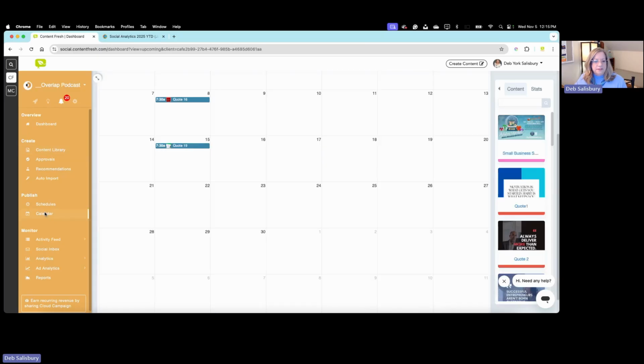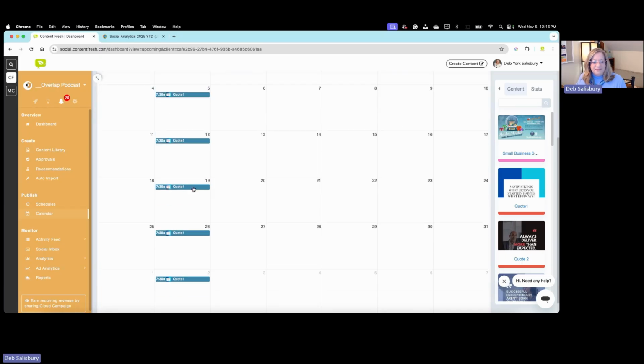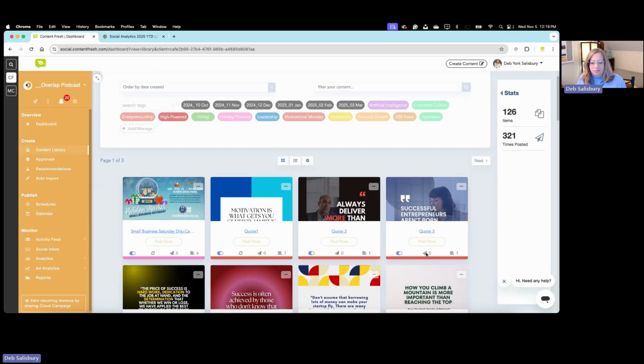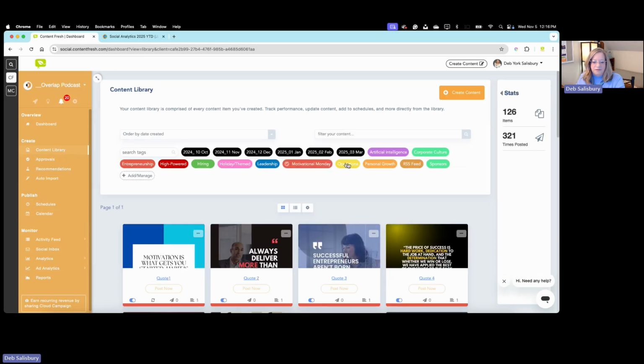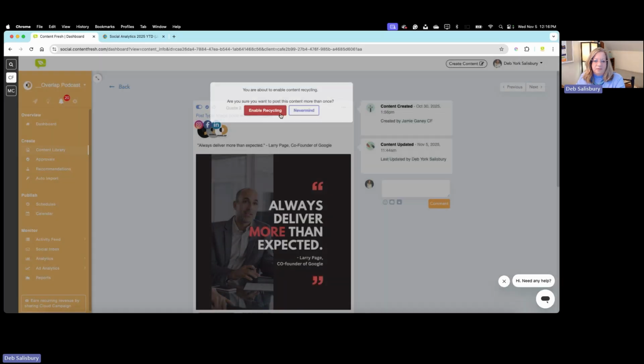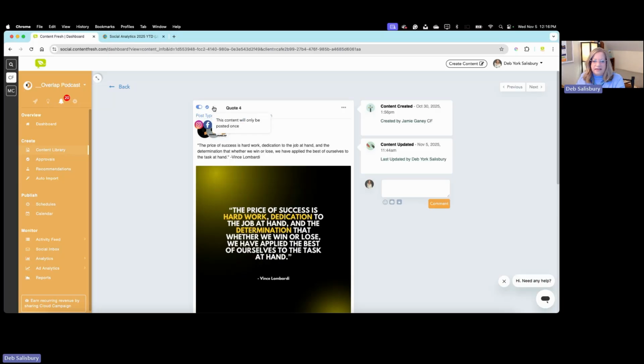So let's see what happens. You can see here that quote 1 has been repeated. We wouldn't want quote 1 to be repeated that many times, but we can fix that by turning on the recycling for all of our posts. Filter our posts here, Motivational Monday, and then we can easily go through here, enable recycling, and just power through all of these, and really it wouldn't take long at all.